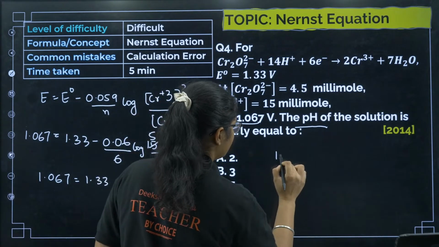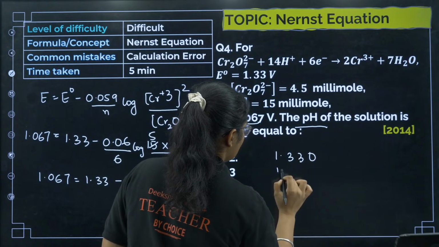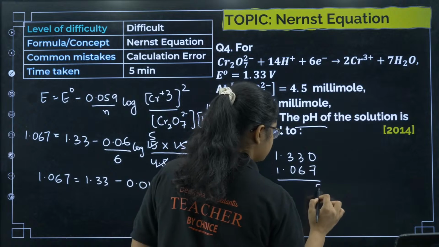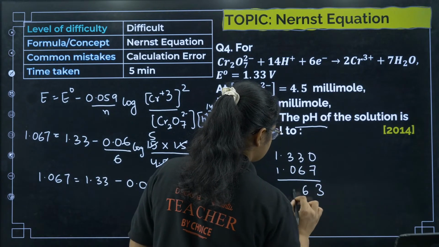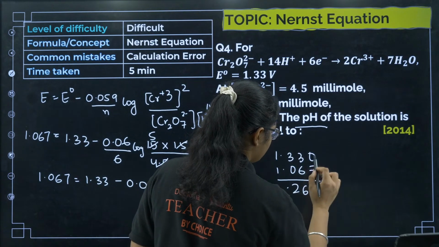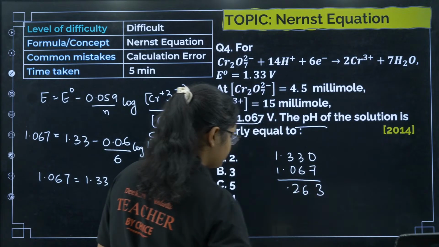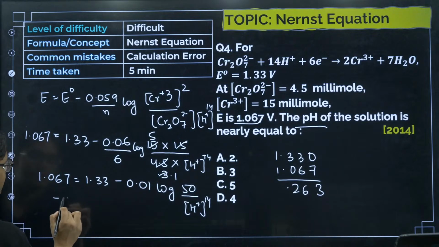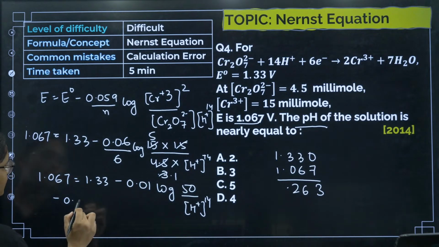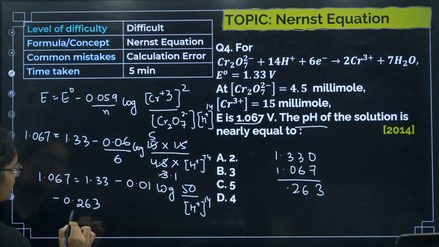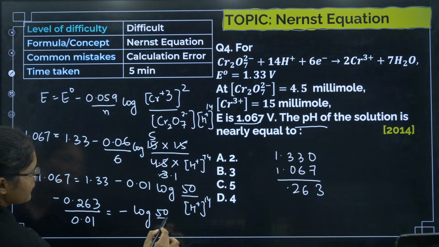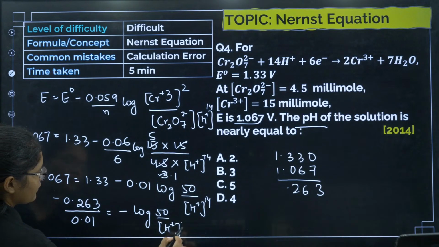Now I can just calculate this one: 1.33 minus 1.067. Next 10 minus 7 is 3, 12 minus 6 is 6, and then I have 2. I'll get 0.263. So I can write this as minus 0.263 divided by 0.01 is equal to minus log of 50 by [H+] to the power of 14.